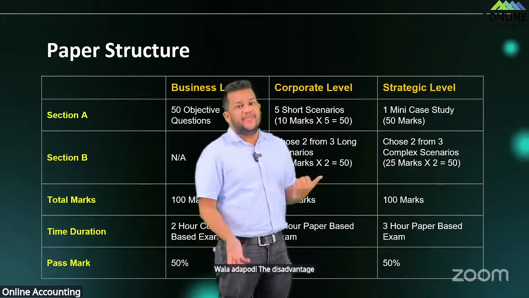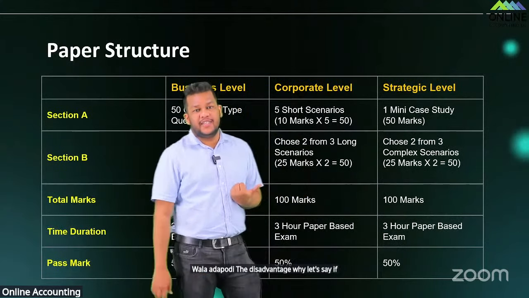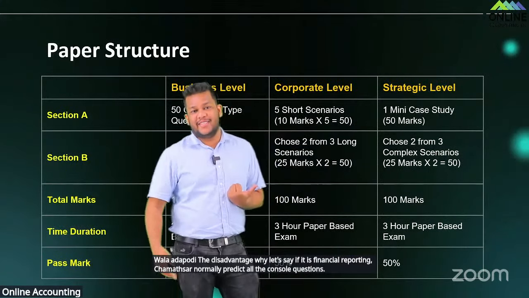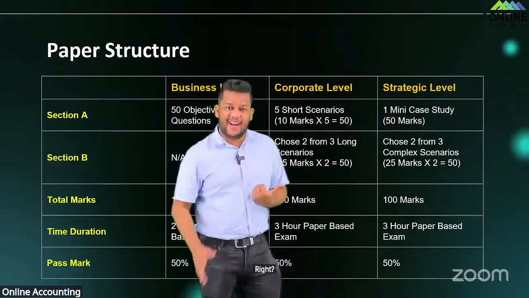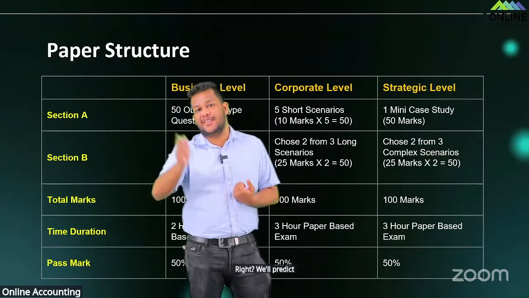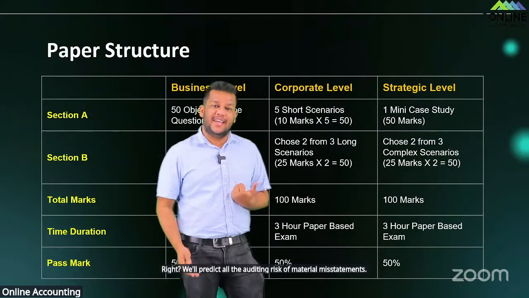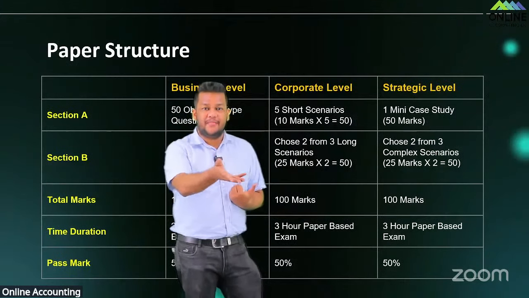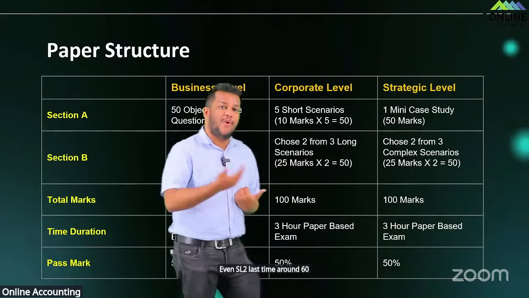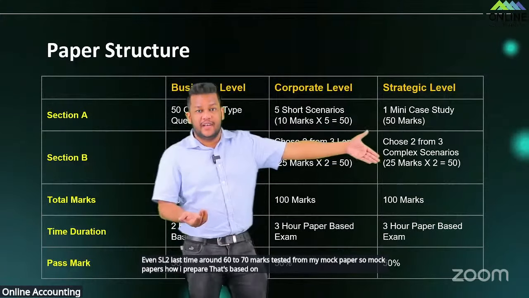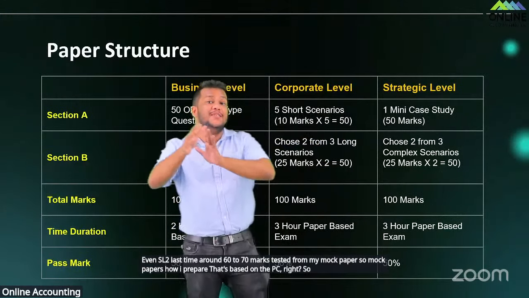Why? Let's say if it is financial reporting, Chamath sir normally predicts all the consolidation questions. I don't think there is a question Chamath sir has not predicted. Vipula sir will predict all the auditing risk of material misstatements, and it has never failed to come, it comes every time. Even in SL2 last time, around 60 to 70 marks were tested from my mock paper. My mock papers are prepared based on the pre-seen, so that advantage is missing.